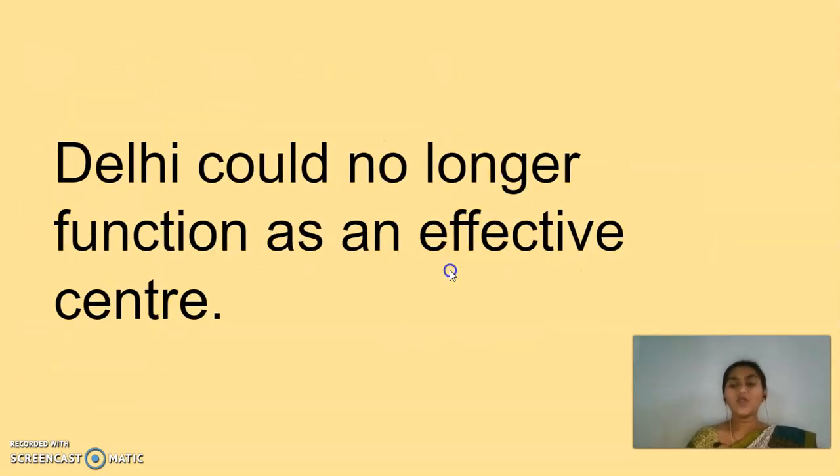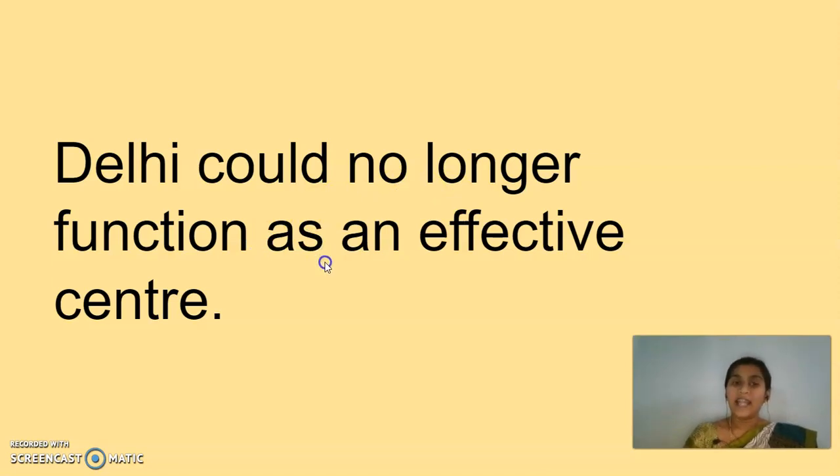So that is the reason. When there is no proper ruler, all the small zamindars and governors started to take control over the kingdoms and establish their power. There was no single center anymore. Delhi had been acting as the center of the Mughal Empire, but later Delhi could no longer function as an effective center.